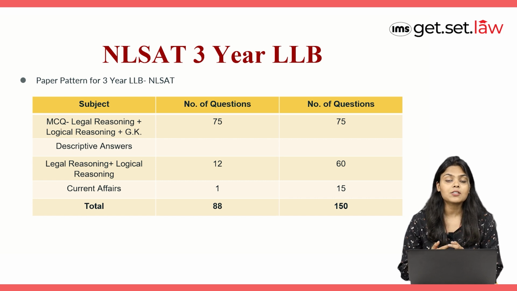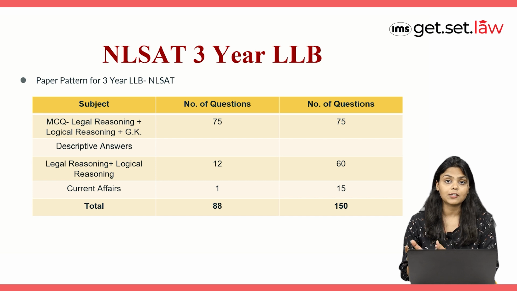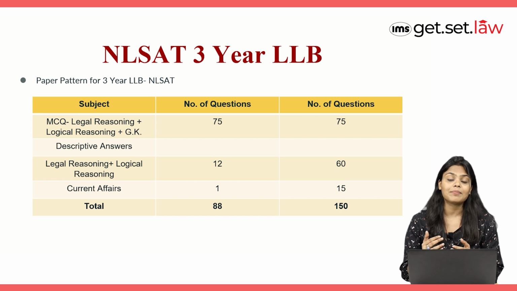For current affairs, you'll get 1 question with 500 words limit, where you have to make sure you're writing your opinion based on the pressing current issue in 500 words, and you will get 15 marks for that. So again, it will be 75 marks for part B also. That makes it a total of 150 marks, and you will get a time period of 150 minutes also to solve the entire paper, right?